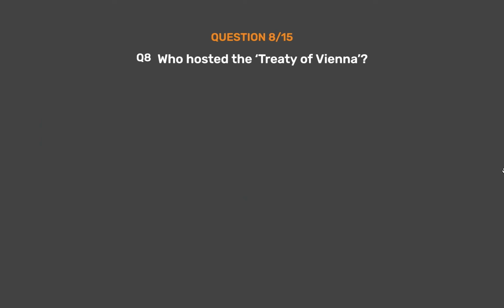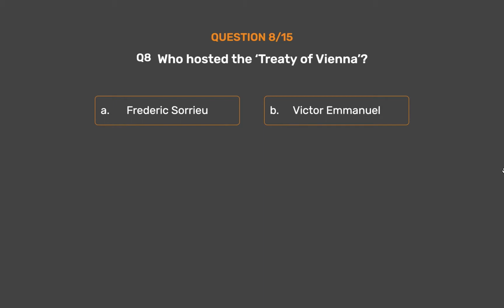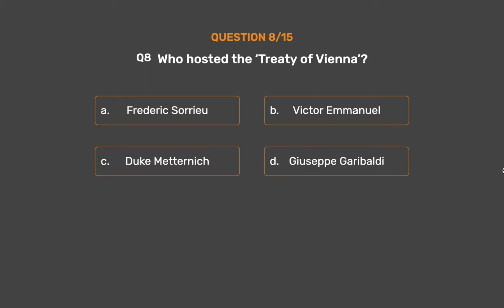Question number 8. Who hosted the Treaty of Vienna? Option A. Frederic Sorrieu. Option B. Victor Emmanuel. Option C. Duke Metternich. Option D. Giuseppe Garibaldi.